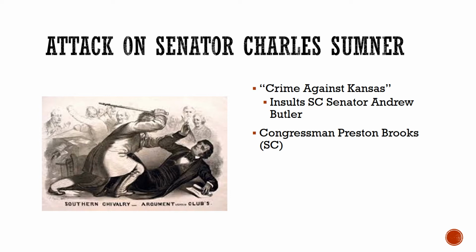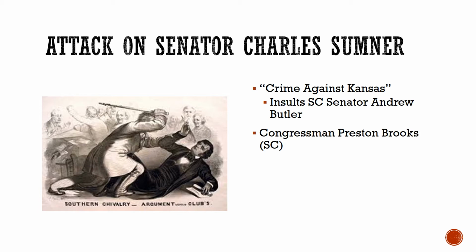On May 22nd, 1856, Representative Preston Brooks of South Carolina marched into the Senate chamber, takes his cane, and proceeds to beat Charles Sumner nearly to death on the floor of the Senate. Preston Brooks hit Charles Sumner so hard and so many times that his cane broke over the man's head. Charles Sumner was seated at his desk, which was bolted to the floor, and in his effort to get away, he actually rips the bolts out of the floor and then topples over.